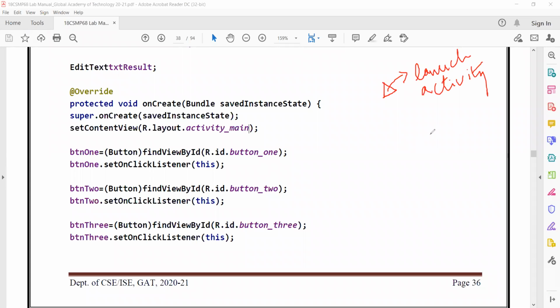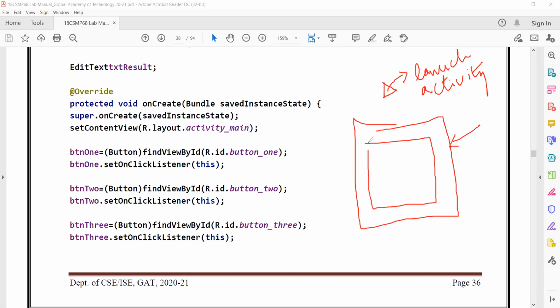So once you launch your activity, the activity will be displayed on your emulator. Inside your emulator, that calculator will be displayed. It means this activity will be launched inside your emulator, or inside your mobile. Whenever you launch an activity, initially it executes the block of code which you write inside your onCreate method.